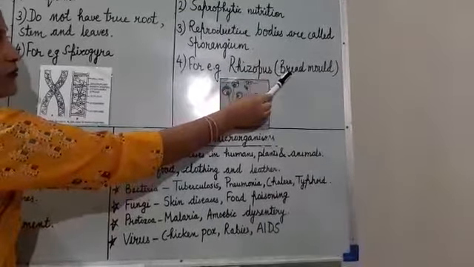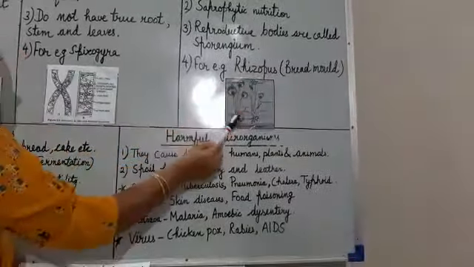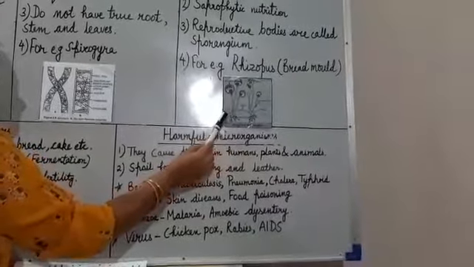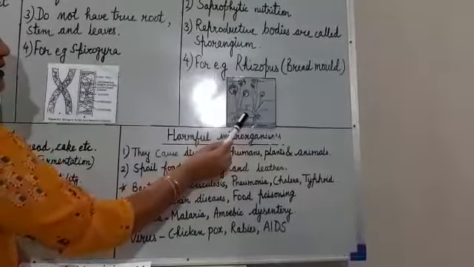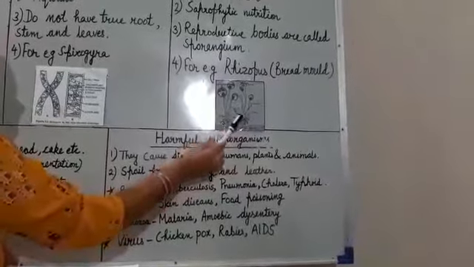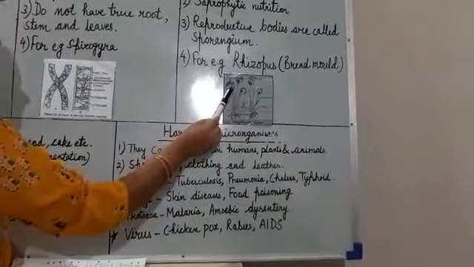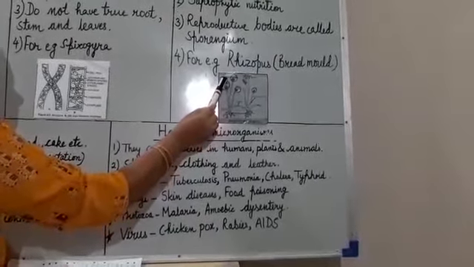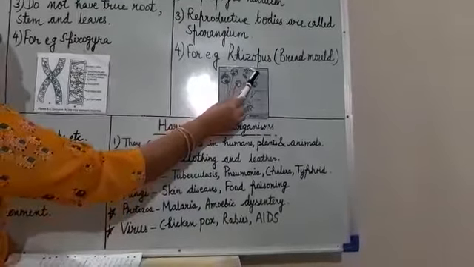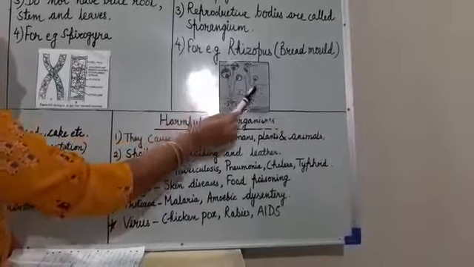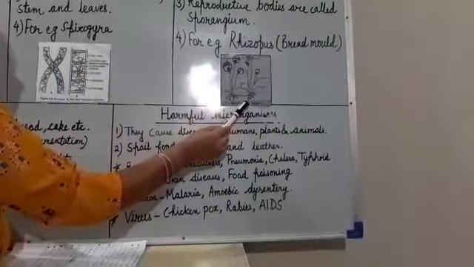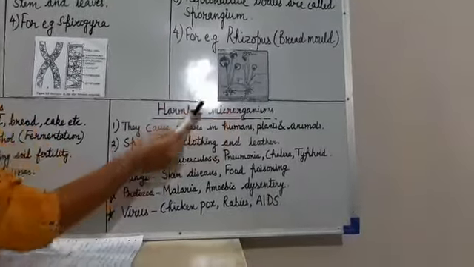Rhizopus is also called bread mold. You can see the figure of Rhizopus. The parent body is called the mycelium, in which the vertical structures called hypha are present. The hypha contain the reproductive bodies called the sporangium, inside which a number of spores are present. Rhizopus grows mainly on stale bread.